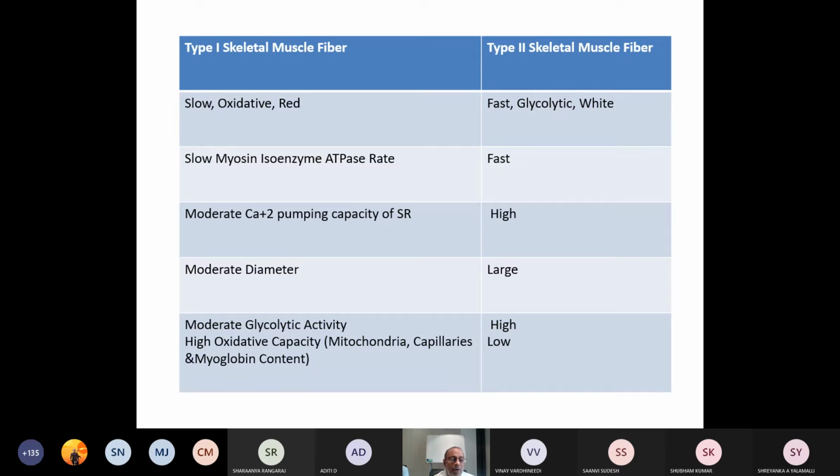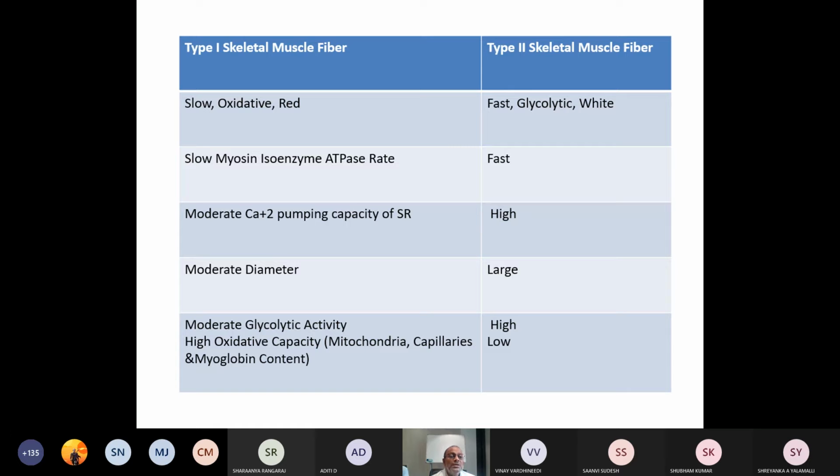Then diameter of the muscle fiber. Diameter of the muscle fiber is moderate in type 1, large in type 2. Then glycolytic activity. Glycolytic activity is moderate in skeletal muscle fiber type 1, whereas it is high in type 2 skeletal muscle fibers. Then oxidative capacity.